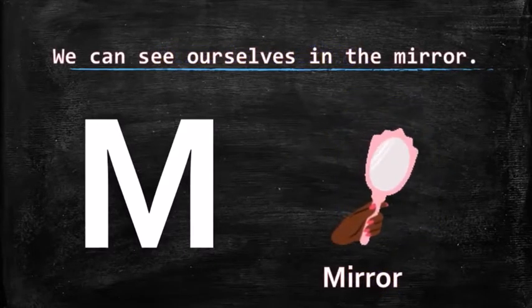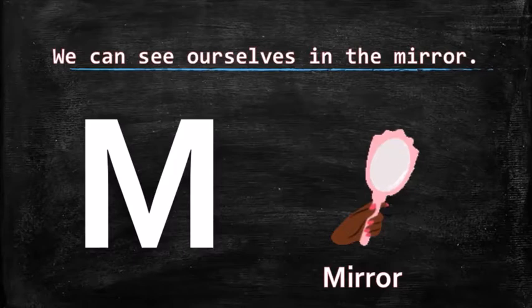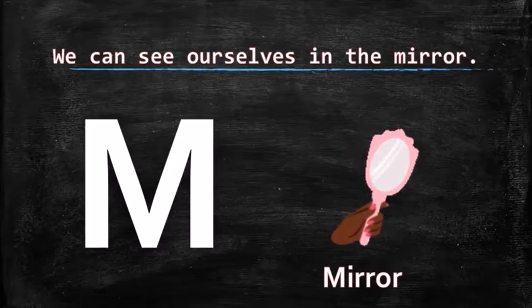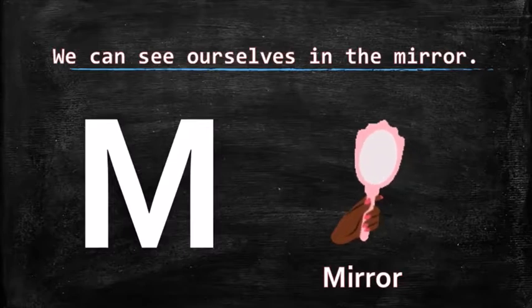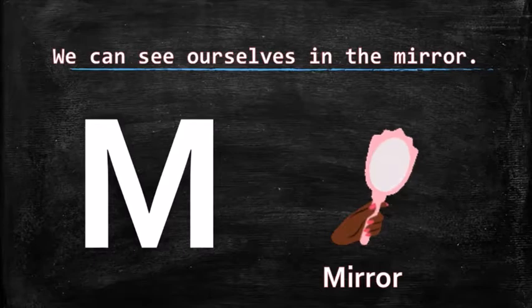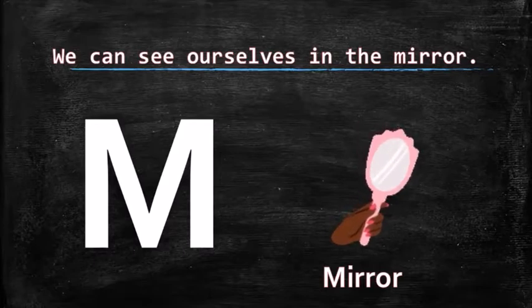M for mirror. We can see ourselves in the mirror. While getting ready, we look in the mirror and comb our hair. We apply lipstick by looking in the mirror. Yes or no? M for mirror.